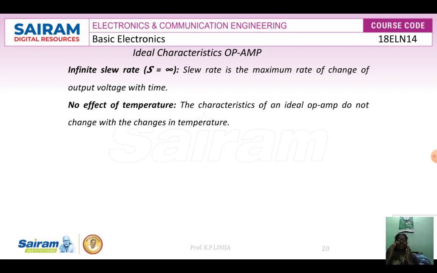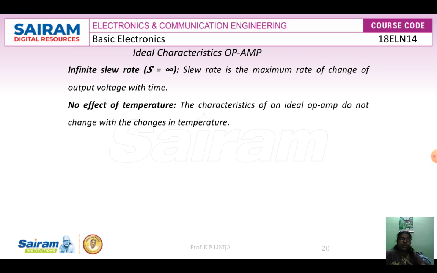Whenever we go apart from that level, the outputs change in the particular device. But if you use the operational amplifier, the characteristics will not change with the changes in temperature.